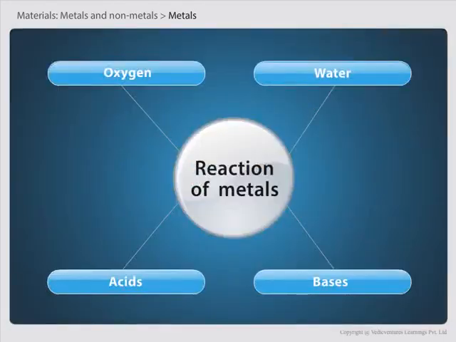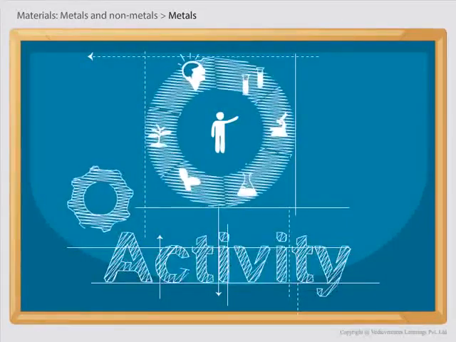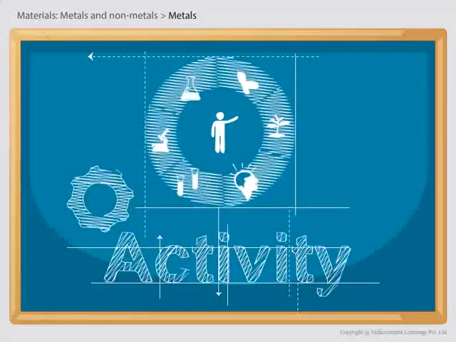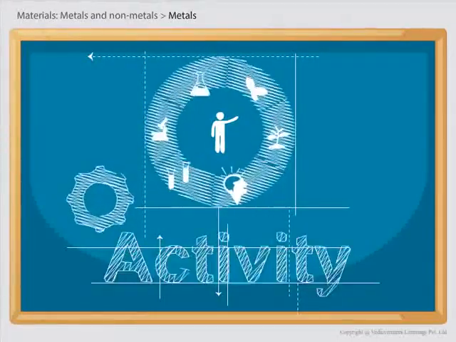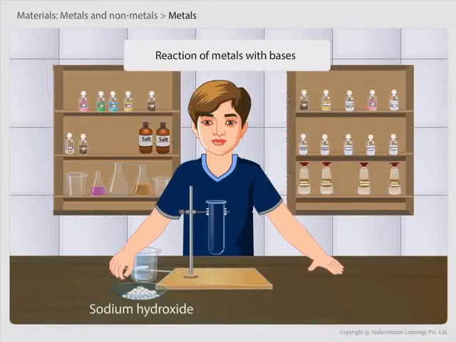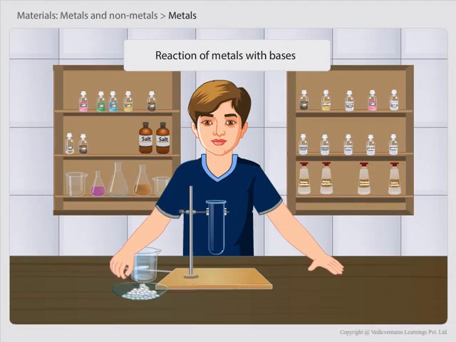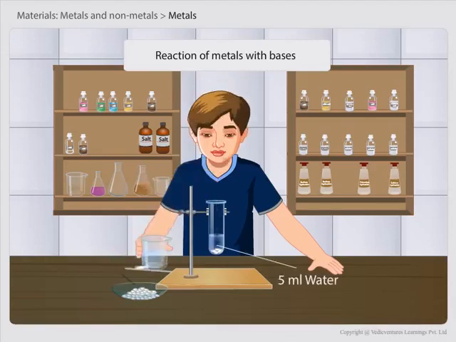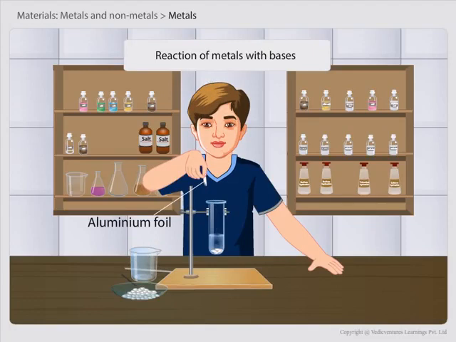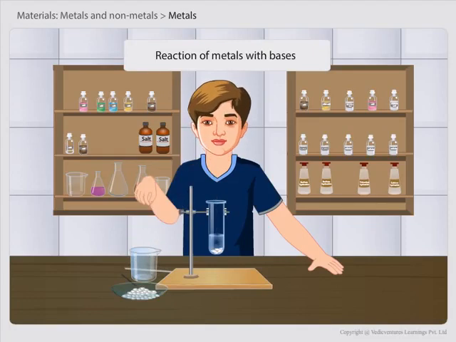Fourth, reaction of metals with bases. When metals react with bases, hydrogen gas is formed. This can be proved by performing an activity. Prepare a fresh solution of sodium hydroxide in a test tube by dissolving 3 to 4 pellets of it in 5 ml of water. Drop a piece of aluminium foil into it.